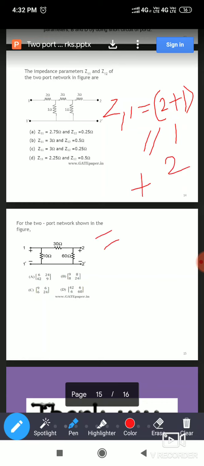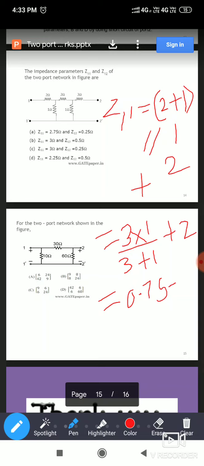Okay, now we can solve. 2 plus 1 means 3. 3 in parallel with 1 means 3 into 1 divided by 3 plus 1, and plus 2 as it is. So 3 divided by 4 is 0.75, plus 2. So the answer will be 2.75 ohm. Where is the option here? It is given here: option A, Z11 equal to 2.75 ohm. So you have to check the options.